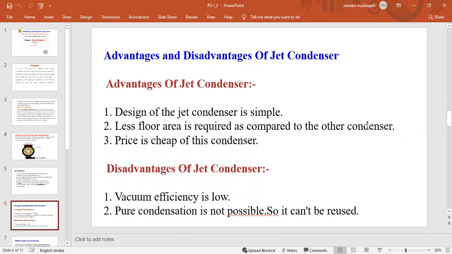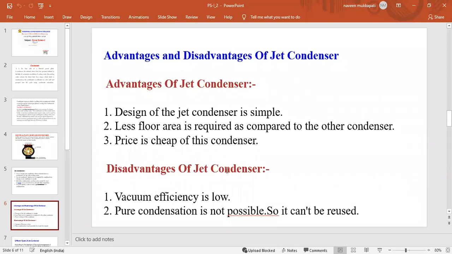We require less space, therefore the price is cheap, and the cost of this condenser is less. This is the summary of the advantages when compared to the surface condenser.